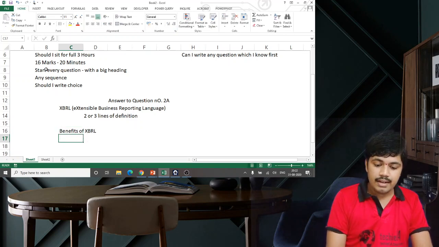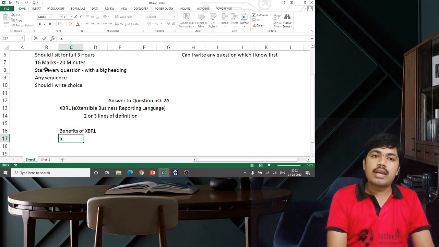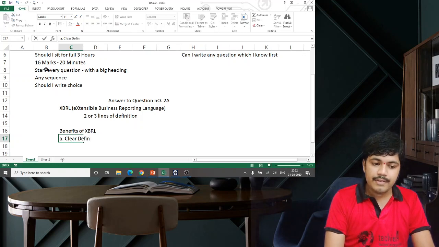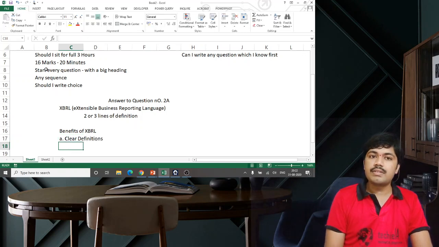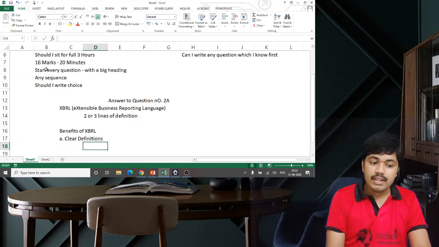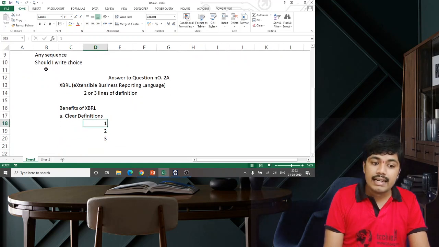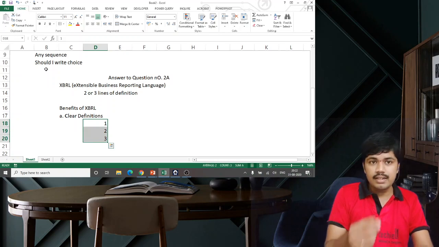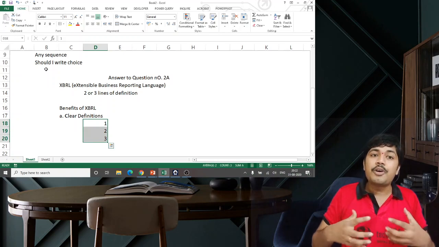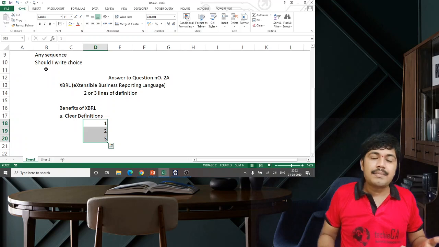Benefits of XBRL. This is the question, right? What is the side heading? Clear definitions. Clear rules or clear definitions, that is the benefit. Then explain in first point, second point, third point. Under that heading, explain it in 3 points or 2 points. Write point wise itself, because the examiner can easily correct it.